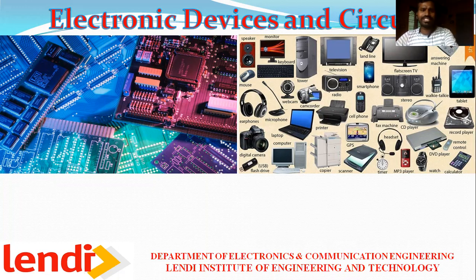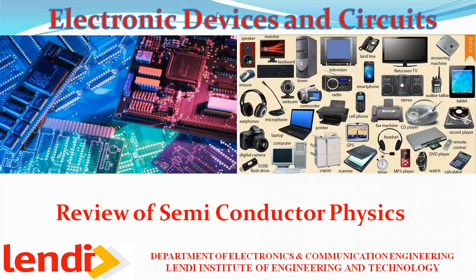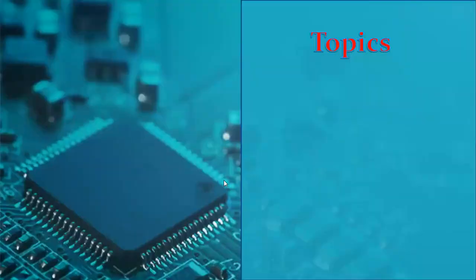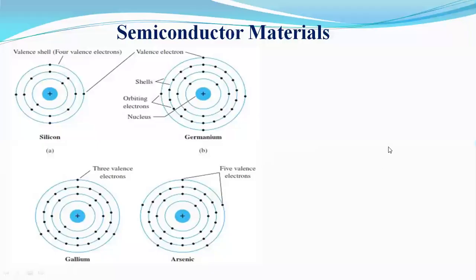In this class, we will discuss a review of semiconductor physics. This discussion we already studied in the lower classes, engineering physics and intermediate physics and chemistry. In this class, we concentrate on the following topics: semiconductor materials, types of materials, energy levels in materials, and types of semiconductor. First, we will go with the semiconductor materials.